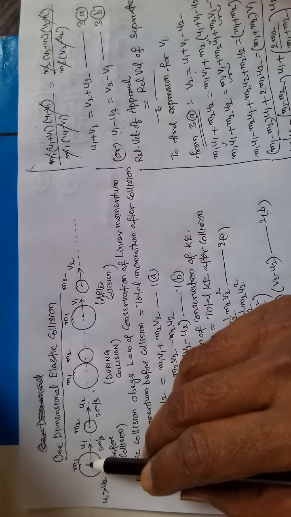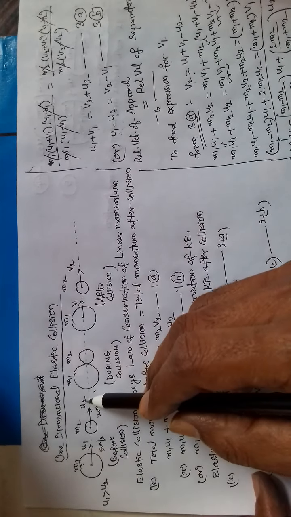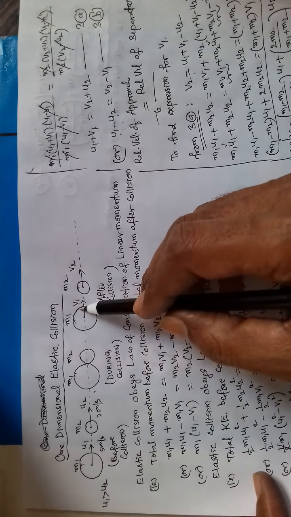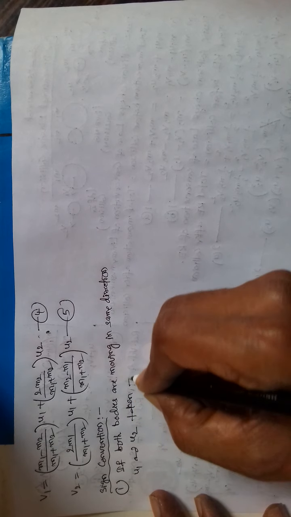So here in this example, both bodies, m1 and m2, are moving in one direction. So u1 and u2 must be taken positive. v1 and v2 also taken as positive. u1 and u2 are taken positive.